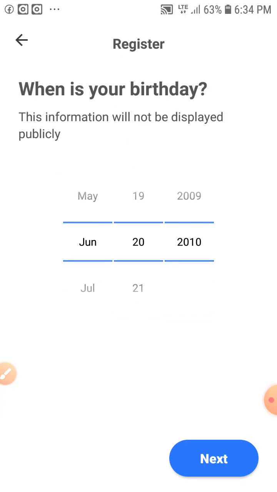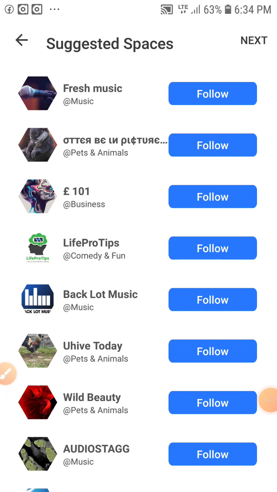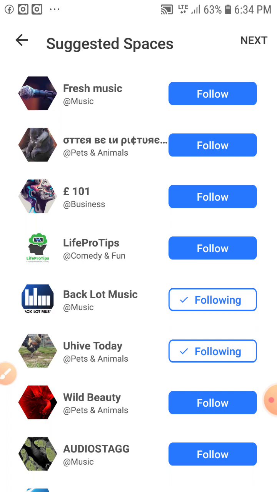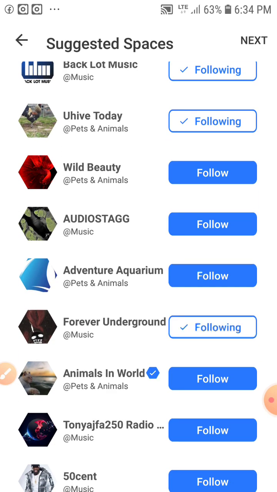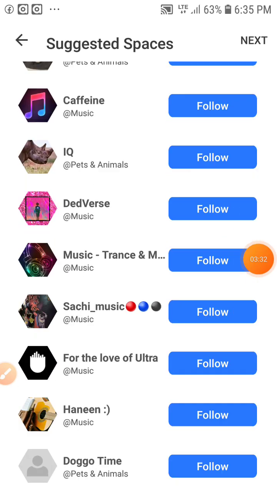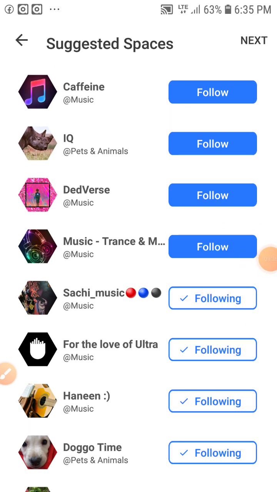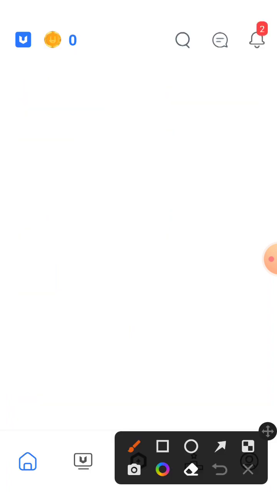I don't want to waste you guys' time, so I'm going to fill this in. I've put in my birthday. As you can see here, there are suggested spaces, you can follow all the spaces. So let's just follow most of the spaces. Music, life pro tips, business, animal and pet, music. Let's go. Music, animal, pet, music, and business. As you can see here, I followed some people, and let's click next. You're going to see next at the top right corner there. You click on next.